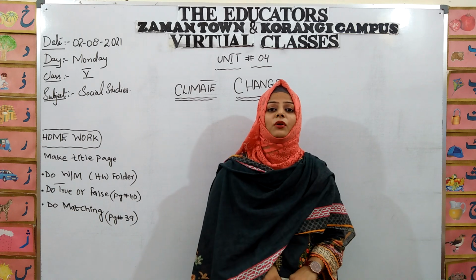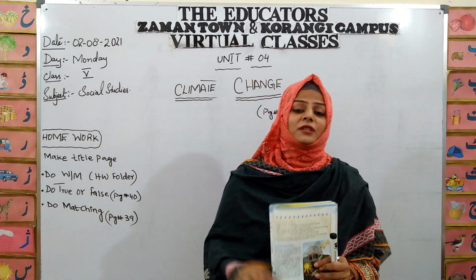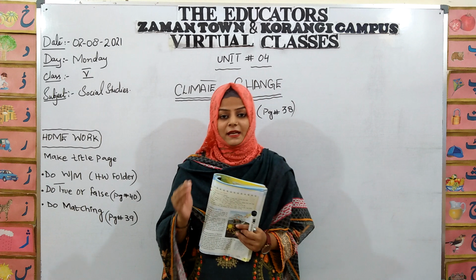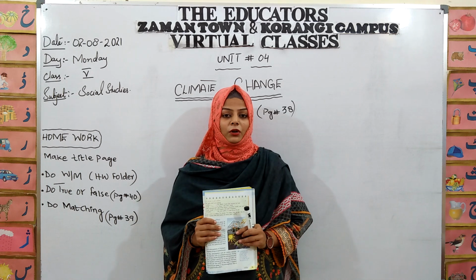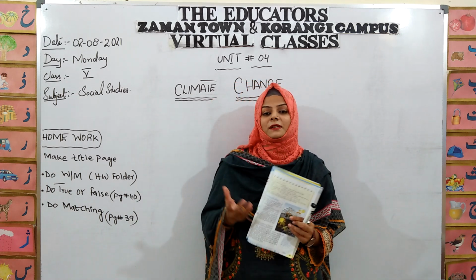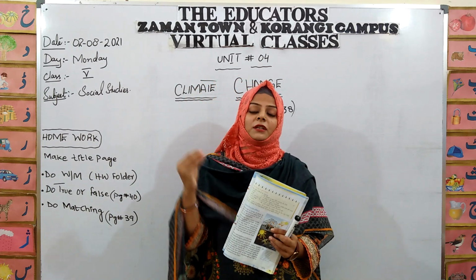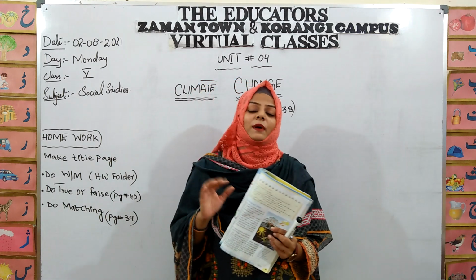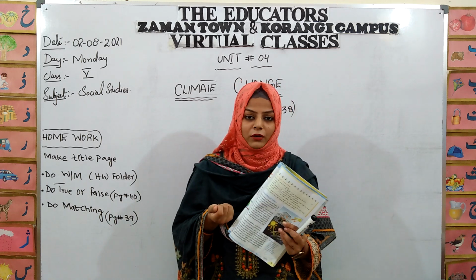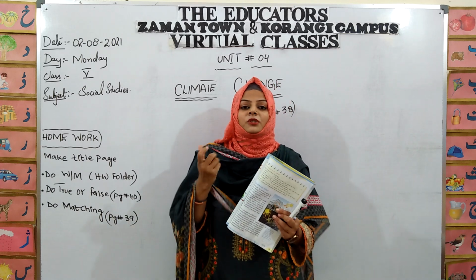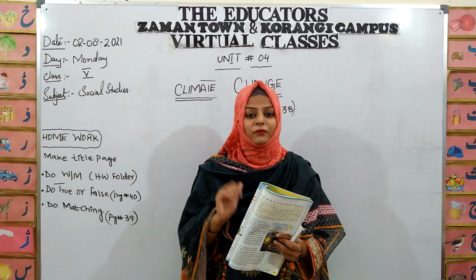Climate actually depends on weather. And what is weather? Weather is actually the change of temperature. The day-to-day changes in temperature are called weather. For example, when you get up early in the morning, the weather is cloudy. Sometimes it is cloudy, sometimes it is quite windy. So the weather changes as the day passes, and when there is sun, the weather is sunny, and during the evening it is quite windy or sometimes there is a little bit of rainfall. So throughout the day we face changes in the climate, and that is called weather.